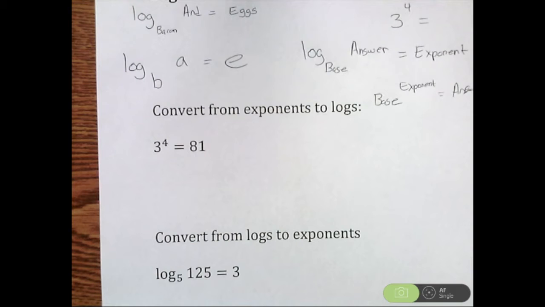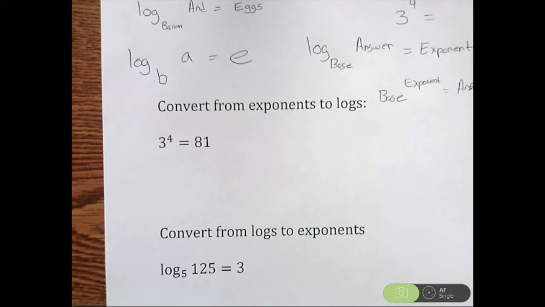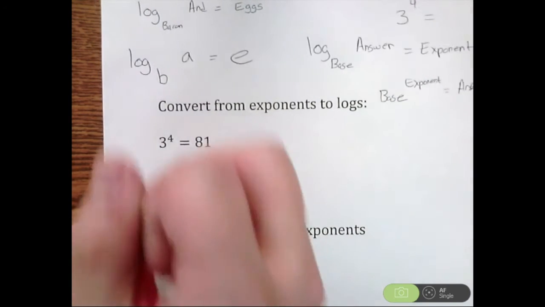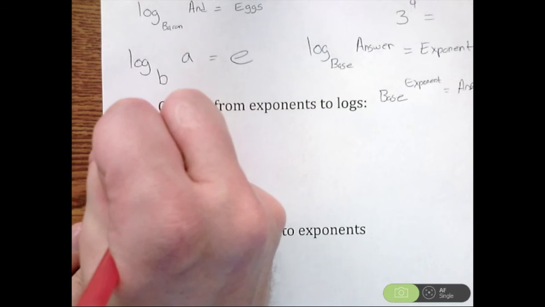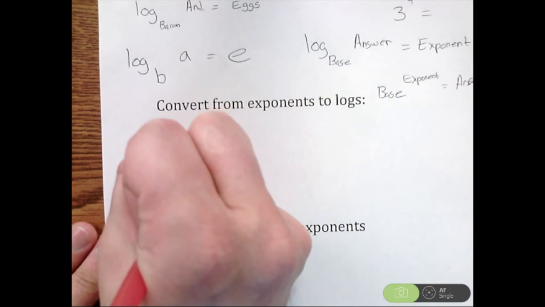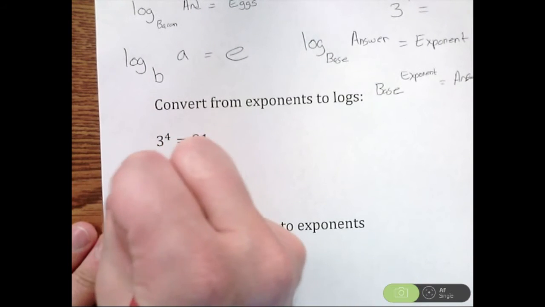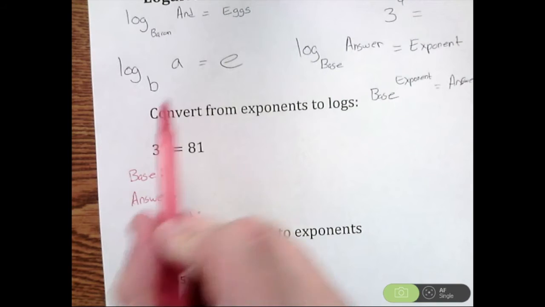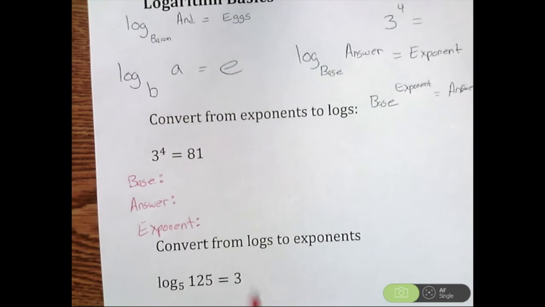Early on, I write down and try to find my base, answer, and exponent. Now I don't do this as often. Eventually you'll work up the experience to look at this and immediately convert to log form. Once you're there and comfortable, that's great. I write those down because it makes it easier to remember where each piece goes.